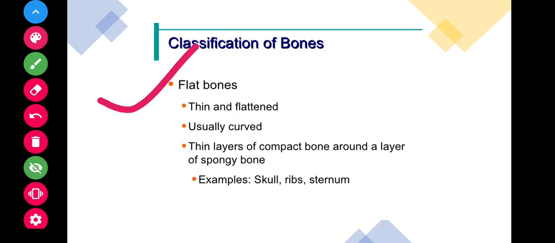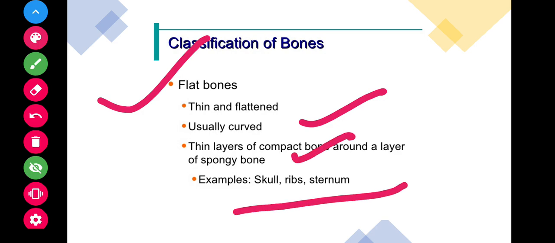Flat bones are thin and flattened, usually curved, with thin layers of compact bone around spongy bone. Examples are the skull, ribs and sternum. They are generally thin and composed of two nearly parallel plates of compact bone, mostly spongy inside.